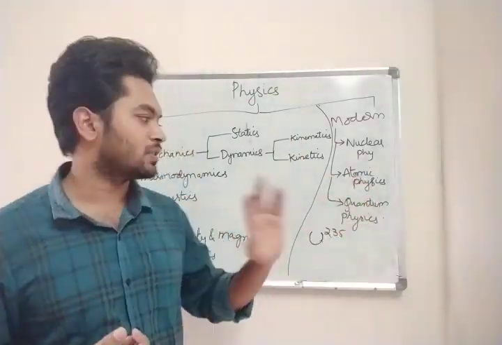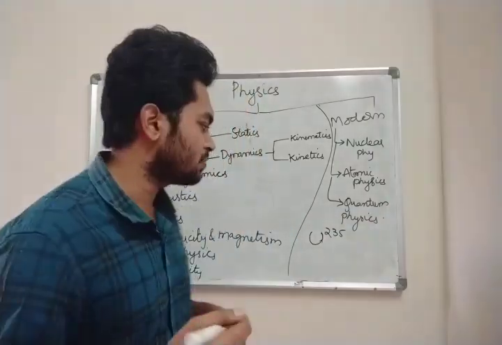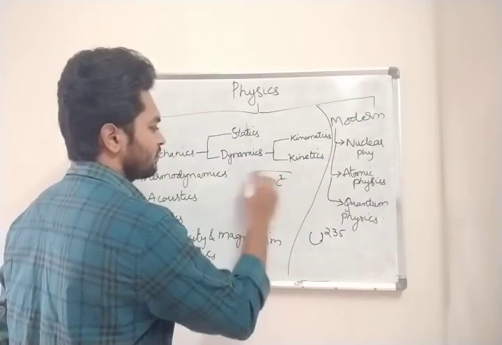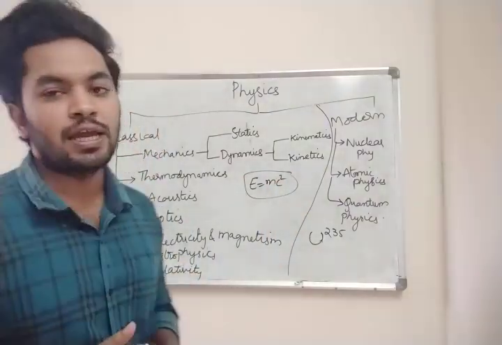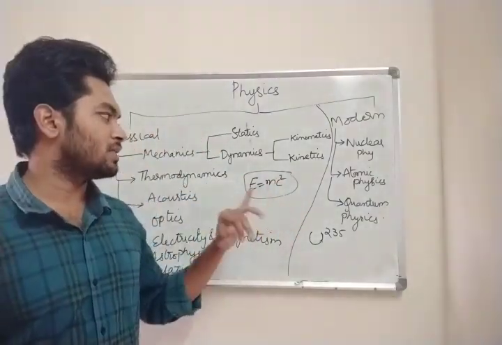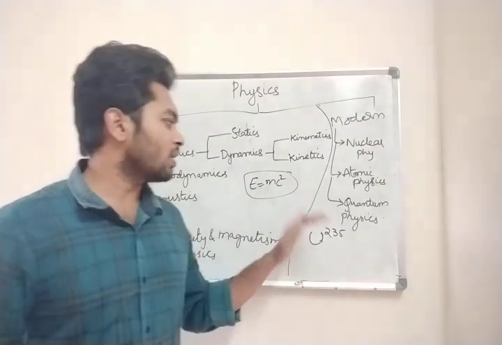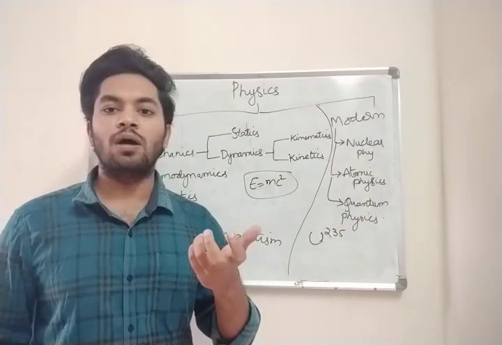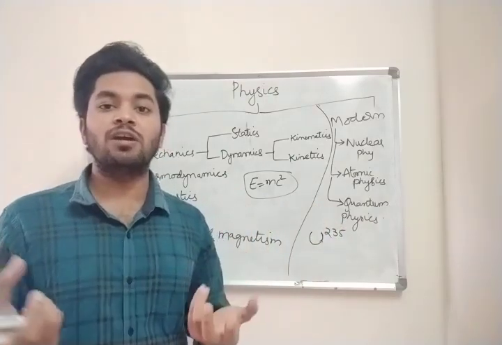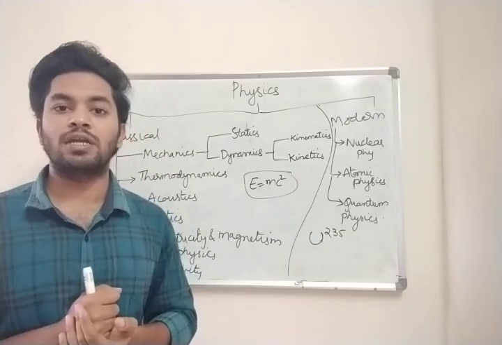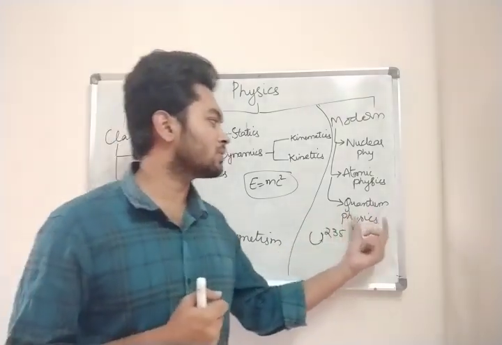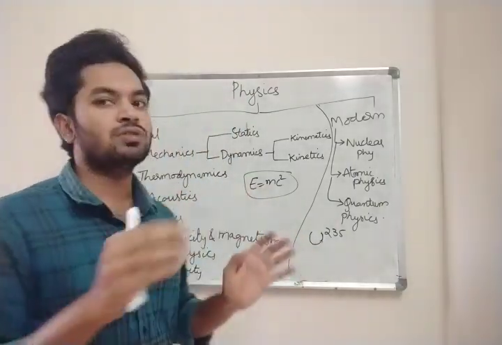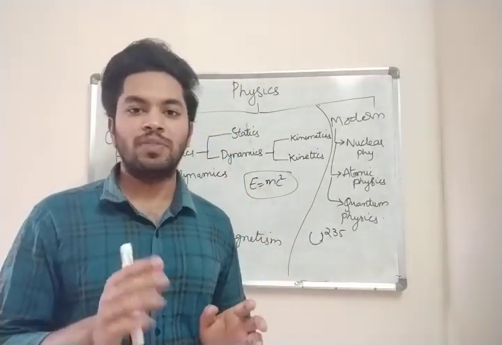Now, quantum physics. What is this quantum physics? Quantum physics means your Einstein's equation is there, E equal to mc square. This is a famous equation which was discovered by Einstein. So what is this E? About this E equal to mc square, about photon, about light. What is the speed of light? 3 into 10 power 8 meter per second. All this you are going to study in quantum physics. Clear? Right now you just have to know the names, the details come later.